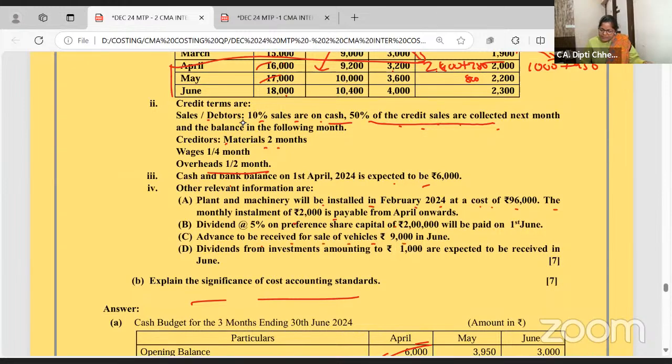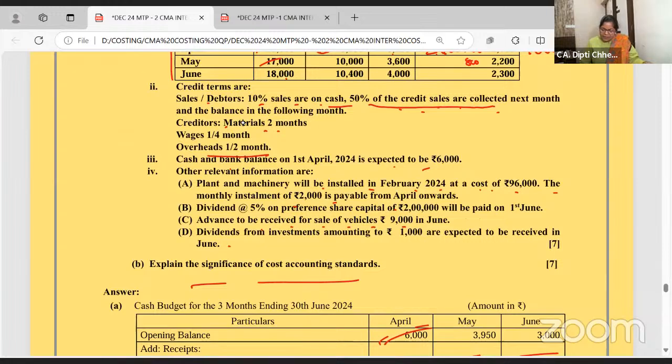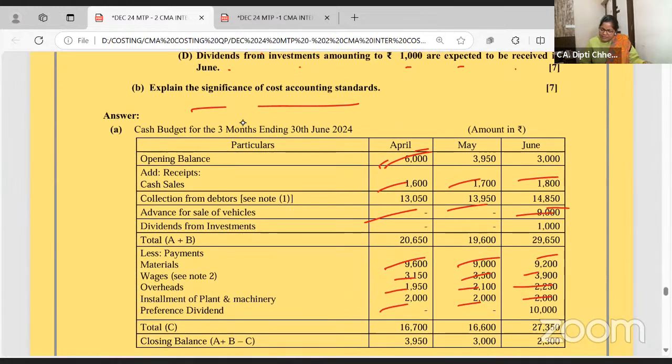Advance to be received for sale of vehicle in June, some 9,000 you are receiving. Dividend for investment are received in June. You know, some items are received only in 1 month.